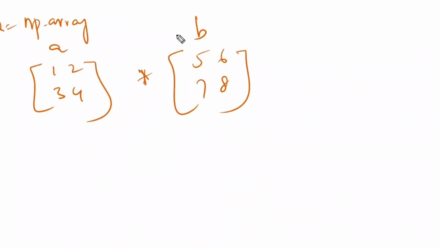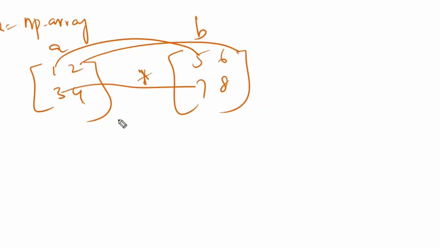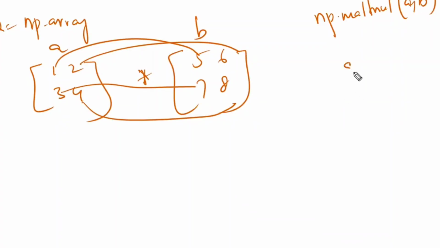If I apply A into B, what is it going to do? By default, it is going to apply 1 into 5, 2 into 6, 3 into 7, 4 into 8. It is not going to apply the matrix multiplication unless you ask for matmul. Unless you write matmul A comma B, it will not apply the matrix multiplication concept. Otherwise, by default, A into B means what?